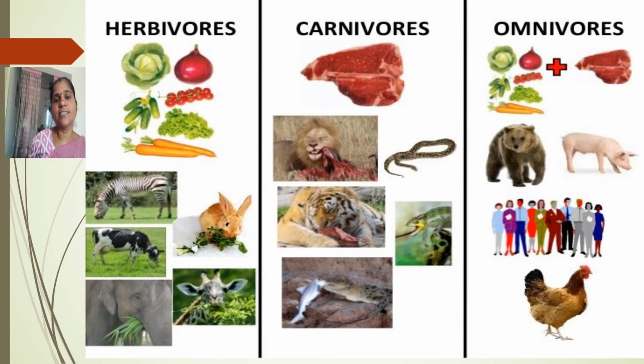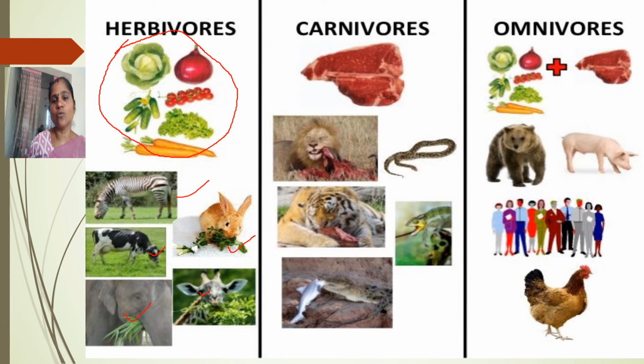Let us observe the examples of these three groups. What are herbivores? Herbivores means only eating plant foods. So what are the animals eating? Only plant foods, like all vegetables, fruits, and even plants, leaves, everything. So what are the animal examples? Zebras, cow, elephant, giraffe, and even rabbit. So these are the examples of the herbivores.